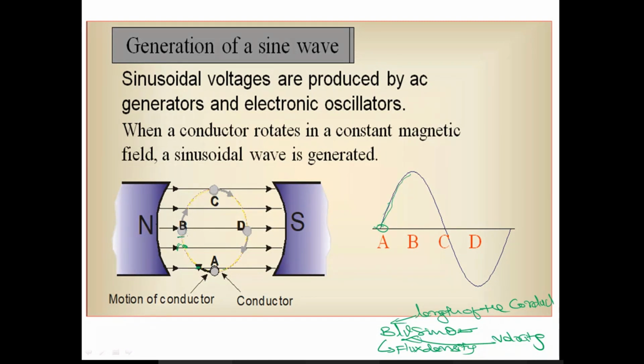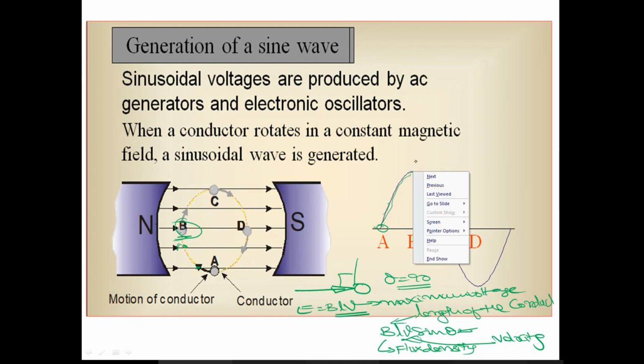And at B, if you look at it, when the conductor is at position B, the conductor and the magnetic lines of force are perpendicular. Both are at 90 degrees. So theta is equal to 90 degrees. With theta 90, the EMF induced is equal to BLV sin theta. Sin 90 is 1, that is BLV, so it produces a maximum voltage at point B. This is E max. So you will have a maximum voltage at this point.